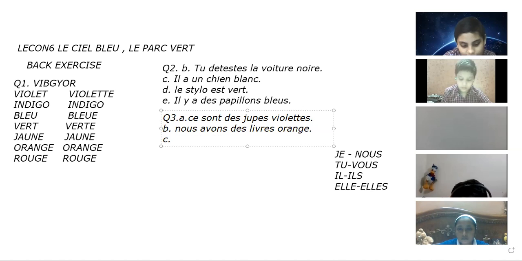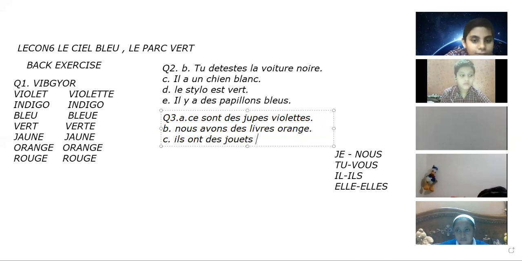Next is il a un jouet bleu. He has a blue toy. Plural of il is ils. And with ils, in avoir verb, it's ont. Il a will be changing to ils ont, jouet to jouets, and bleu to bleus.